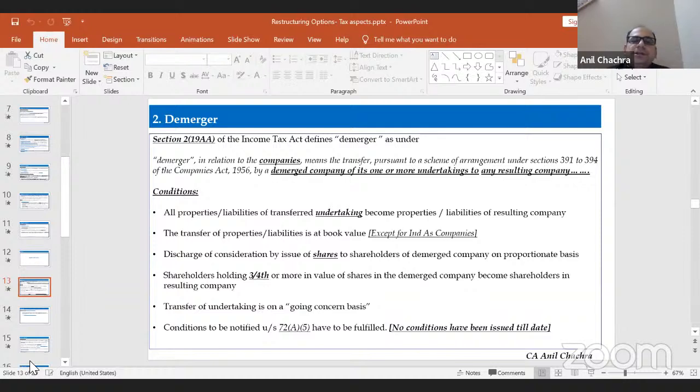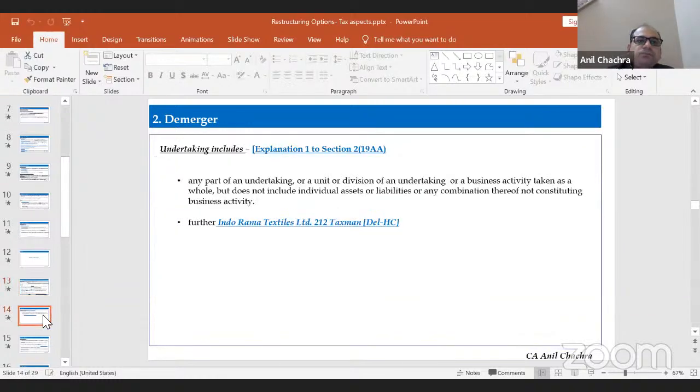Conditions to be notified under section 72A subsection 5 have to be fulfilled, but the government has not notified any conditions till date for the demerger of the activities defined under section 2(19AA). So this is the demerger basically. Now the words used are one or more undertakings. So now let's discuss the meaning of undertaking, because that is a debatable area when you do demerger activities from the litigation point of view.